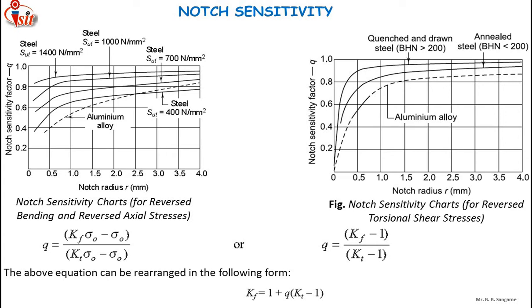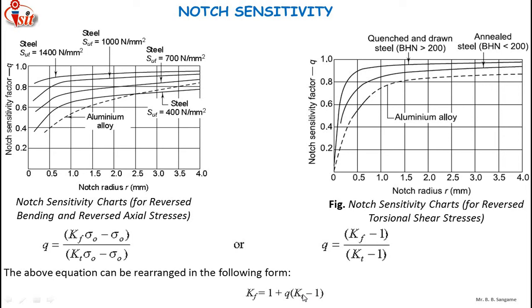So when the material has no sensitivity to notches, q will be equal to 0, and Kf will be equal to 1. For the materials that do not have any notch sensitivity, the value of q will be 0 and the value of Kf will be 1. And when the material is fully sensitive to notches, the value of q will be equal to 1, and for q equal to 1, the equation Kf equals 1 plus q into (Kt minus 1) can be written as Kf equals Kt.